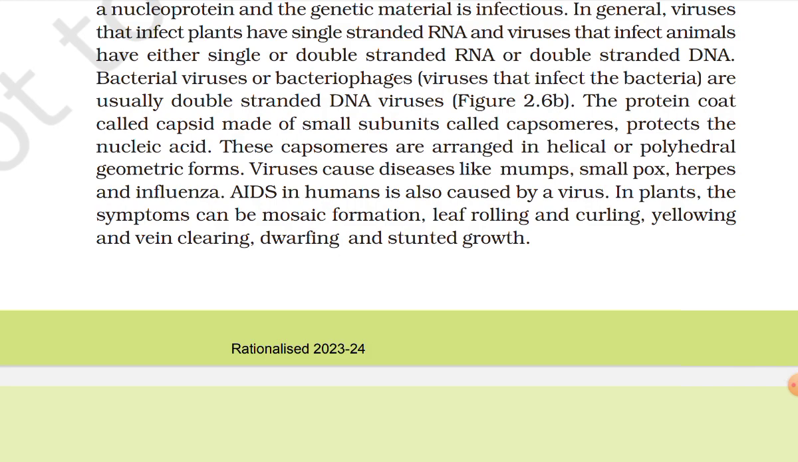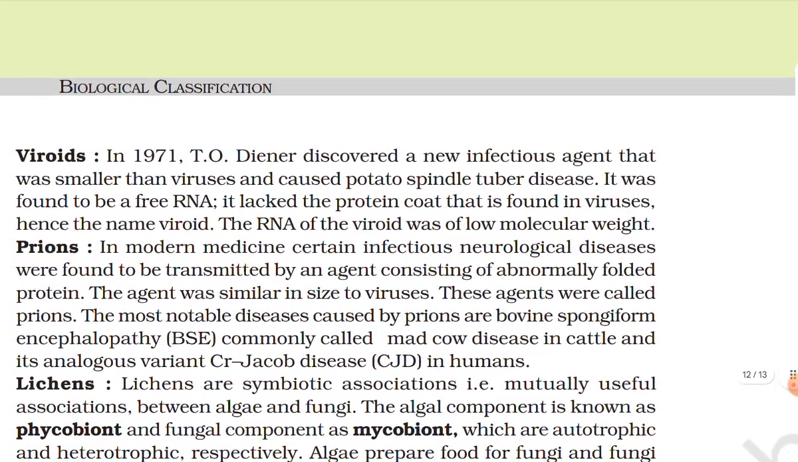Viruses cause diseases like mumps, smallpox, herpes, and influenza. AIDS in humans is also caused by viruses. In plants, the symptoms can be mosaic formation, leaf rolling and curling, yellowing and vein clearing, dwarfing, and stunted growth.